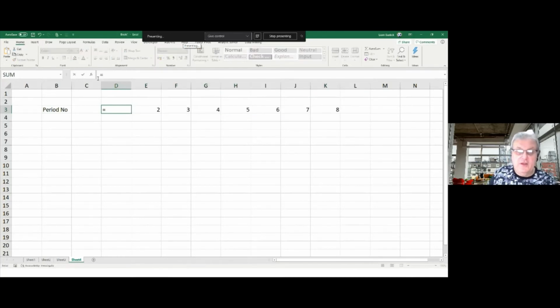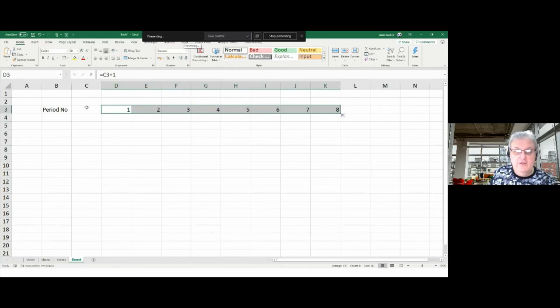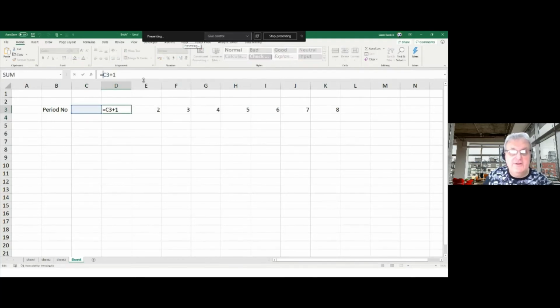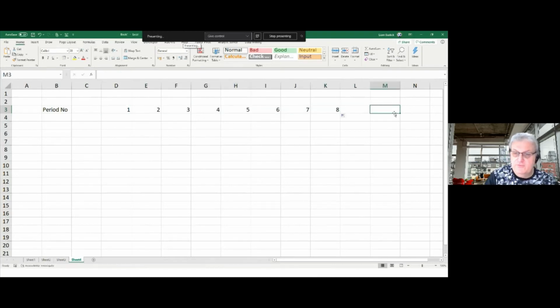So what people do is they go equals the cell to the left and add 1, and then copy that across, and that works fine if you want to drag it further until someone puts text in here, and then everything goes to a hash value error. So what I do is I use that N function I was talking about earlier today, because that treats text as 0. So N of C3 plus 1, and I copy that across. I'll use my formula text function again that I was playing with earlier, that will actually put that in, and we'll make that red so that you can see what I'm doing.